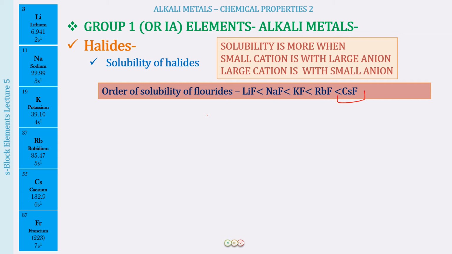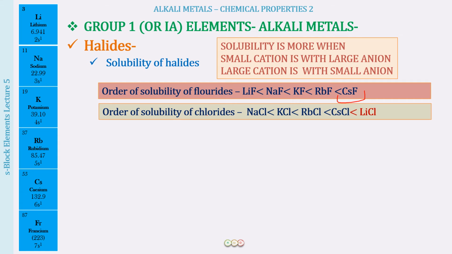So cesium fluoride, this is going to be maximum soluble. Easy to remember. All right. Next we look at the chlorides. So chlorides also, chlorine is going to be smaller, but you just have to remember that from sodium to cesium chloride, you will be seeing the same trend like we have for a small cation with a large anion. But lithium chloride, well, this has the maximum solubility. This is one thing that you will have to remember. Okay.